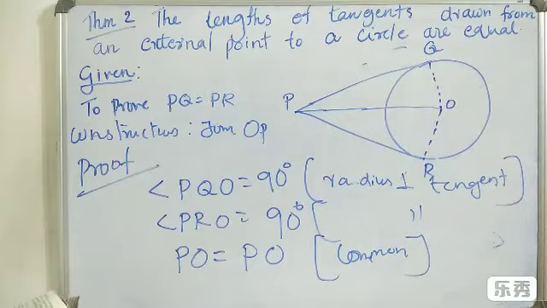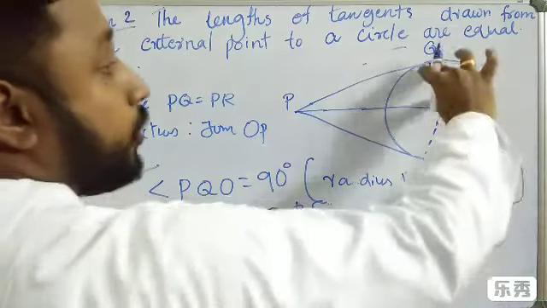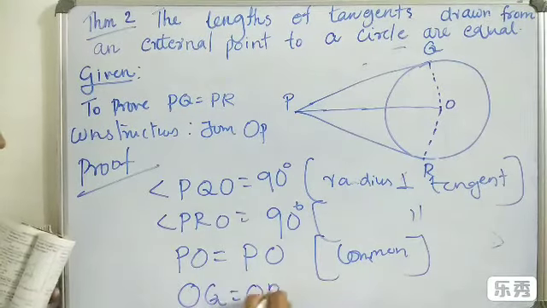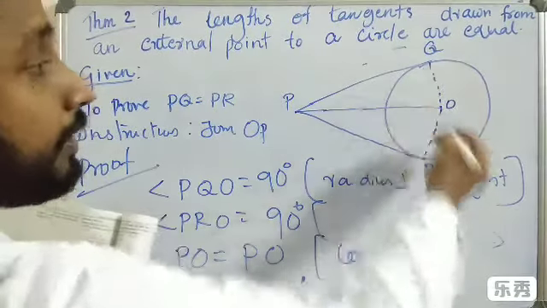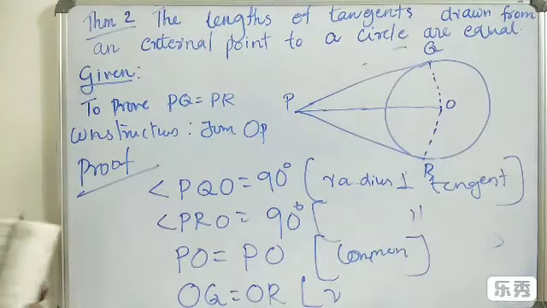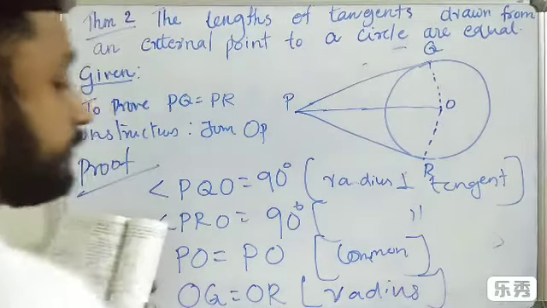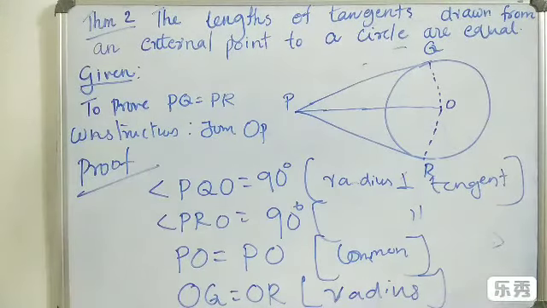So angle PQO is equal to angle PRO, both 90 degrees, and side PO is equal to PO, common. Then OQ is equal to OR, both radii of the circle, so they are equal.